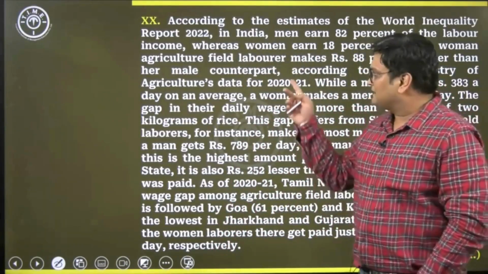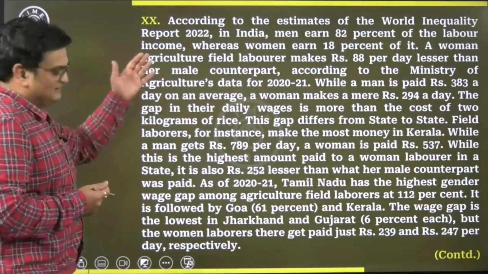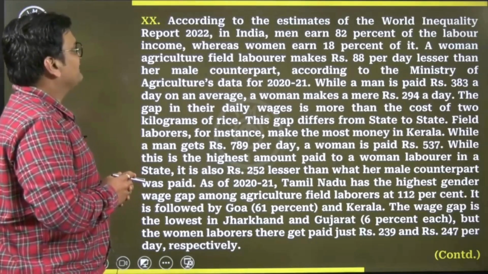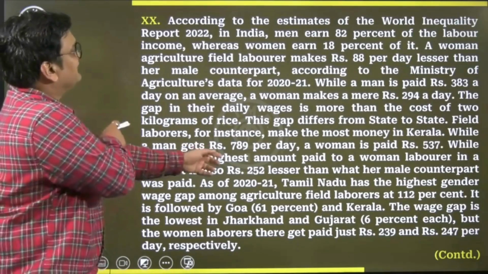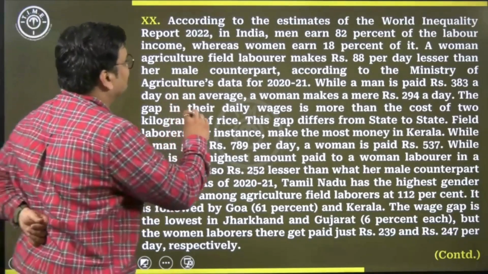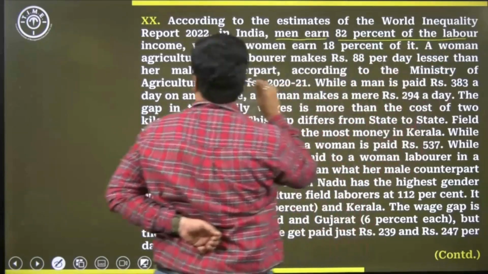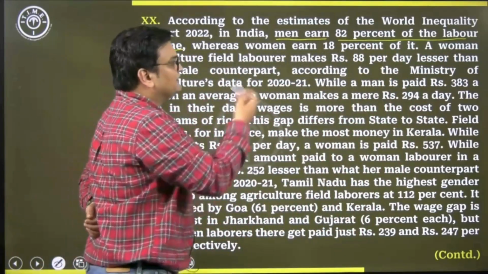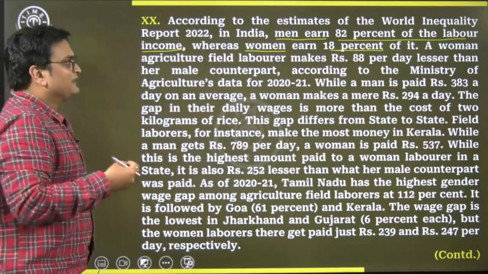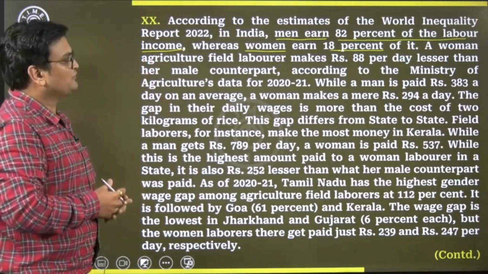So there were two sets overall. This is the first set that we had in the paper. Let's go through the details once. It says, according to the estimates of the World Inequality Report 2022, in India, men earn 82% of the labor income, whereas women earn the remaining 18%. For example, if the labor income is 100 crore, 82 crore goes to men and the remaining 18 crore goes to women.